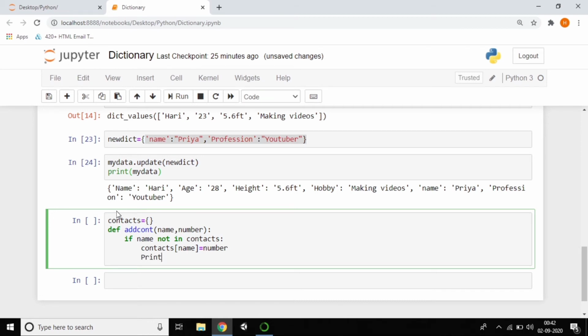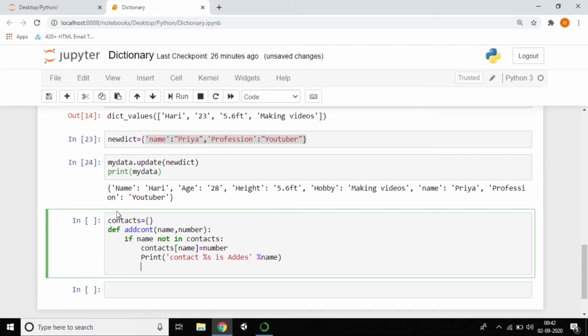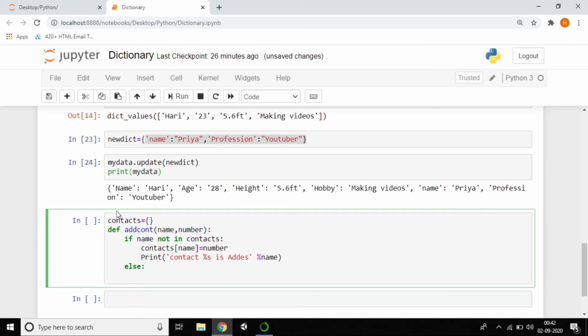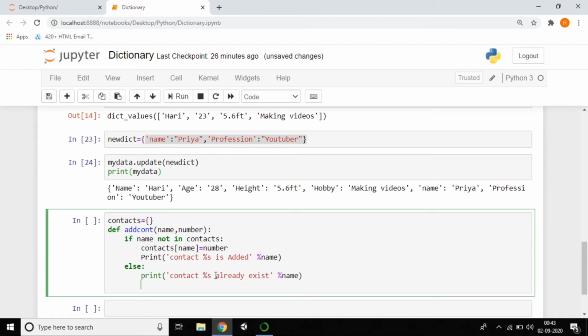After adding, you need to print that the contact is added. I'm printing which contact is added also. That's why I'm using a percent placeholder, which is for a string. I want to print which name was added also, so just give the name. Of course, we did a very good job. Now I'm giving the else part: if my contact is already there, it should print, your contact already exists. So I did that: contact already exists.